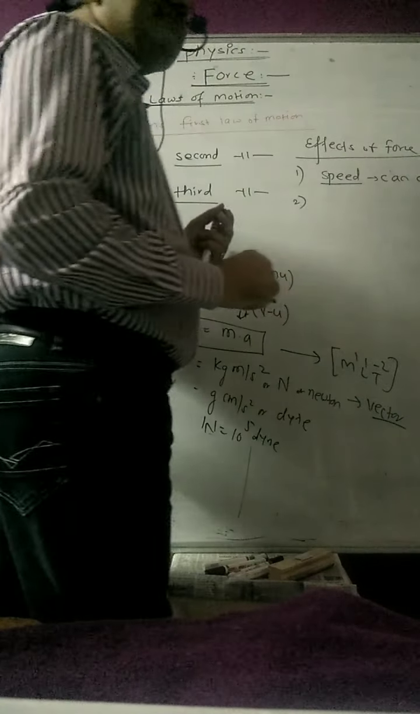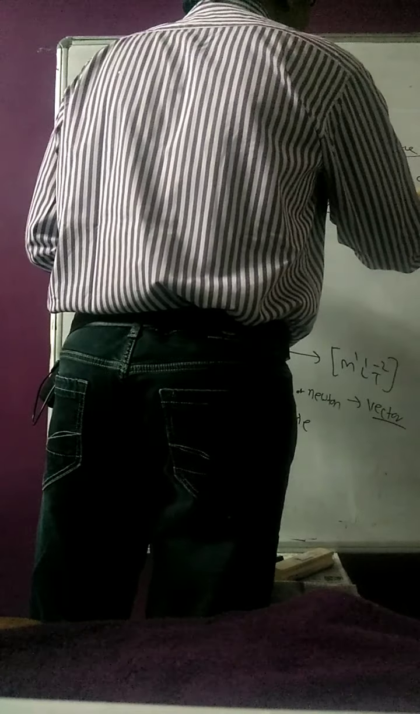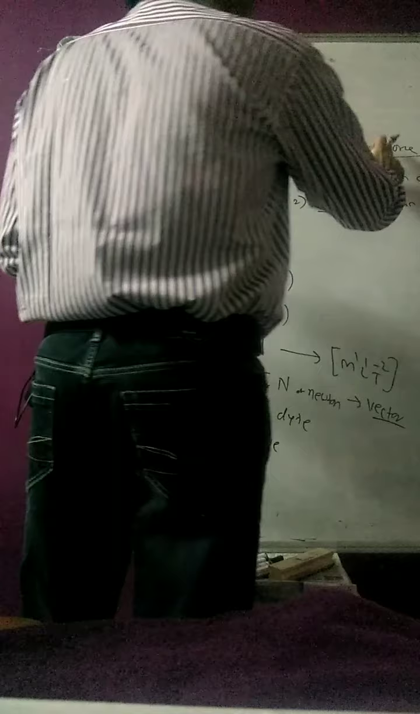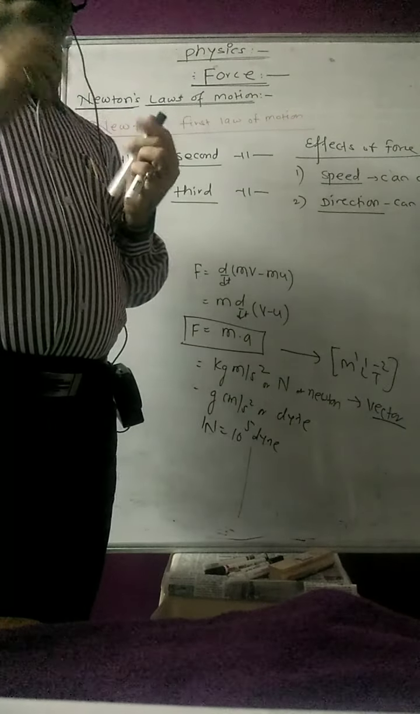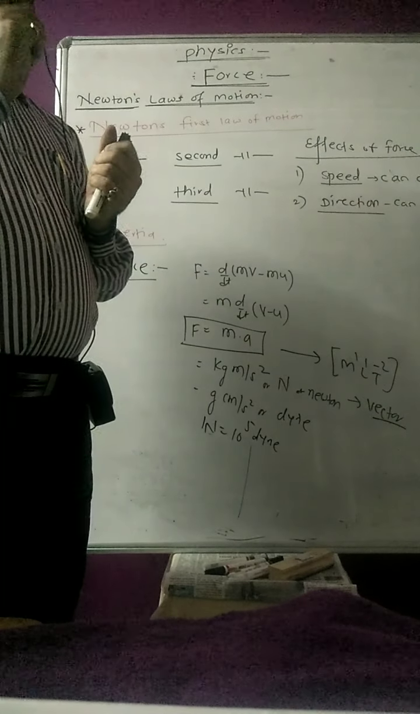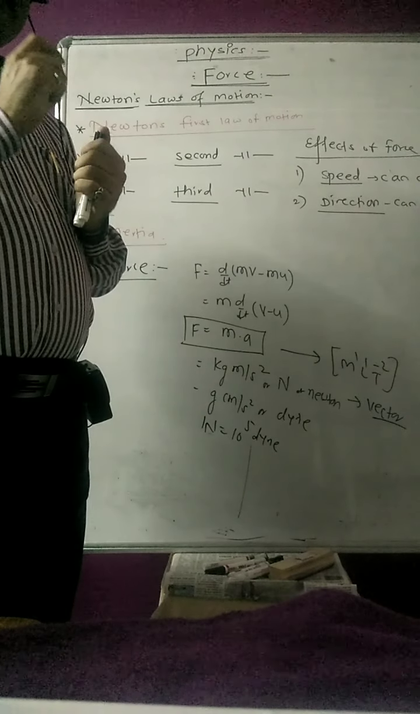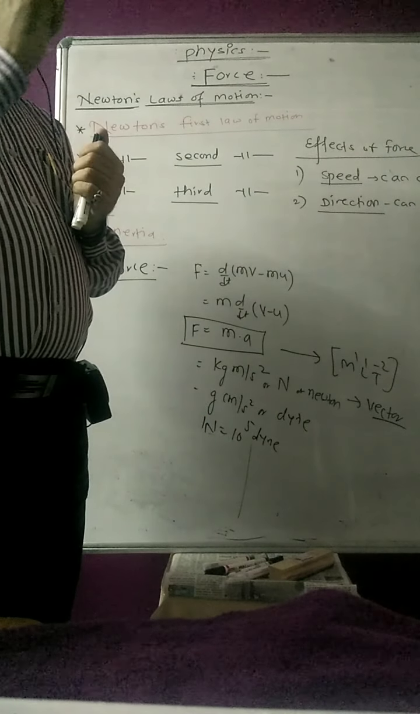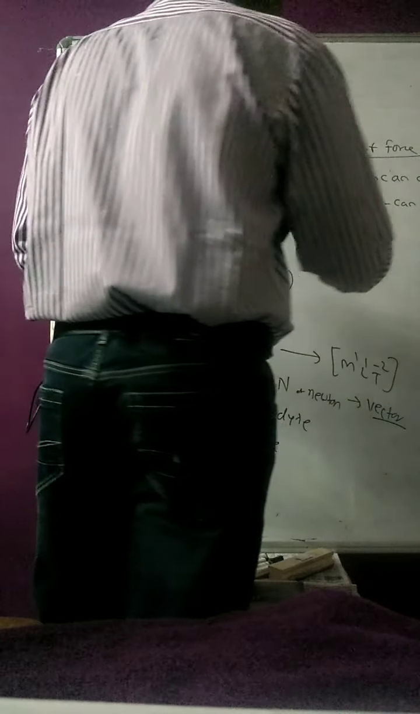Second, it can change the direction of the body. Speed can change, and direction can also be changed because of that force. So how can the direction be changed? Suppose a body is moving along the circumference of a circle, which we can say is uniform motion. Then due to the applied force, the body will continuously change its direction. At every point the body will change its direction due to the applied force on the body.